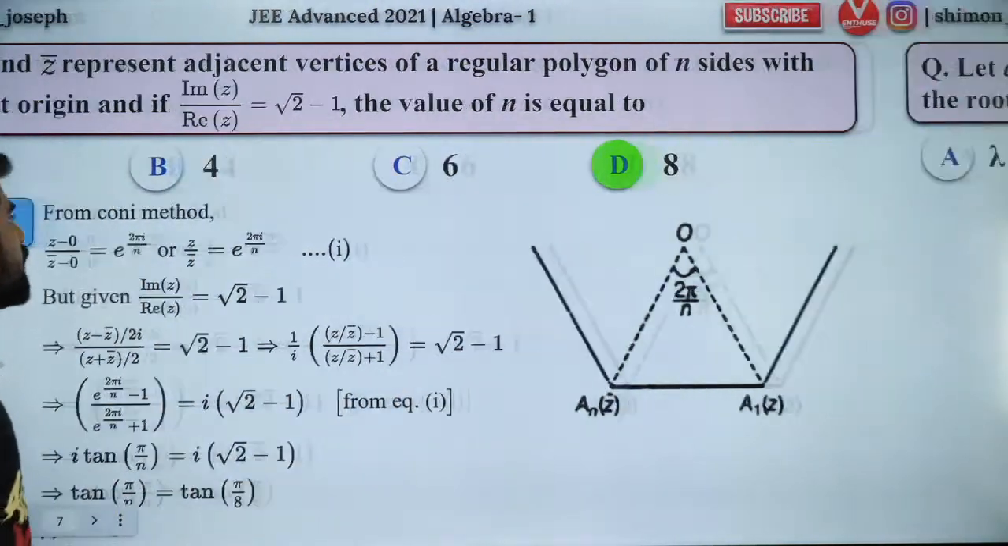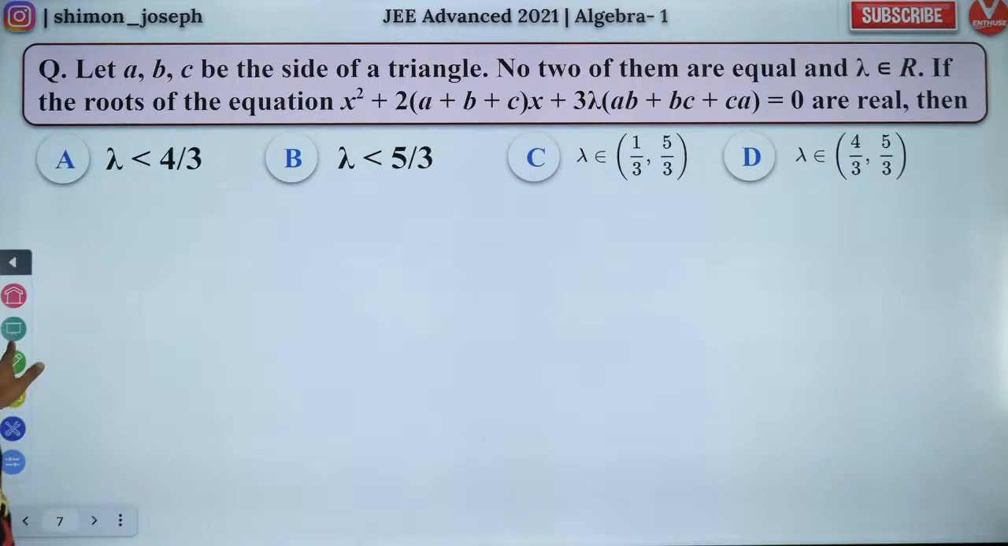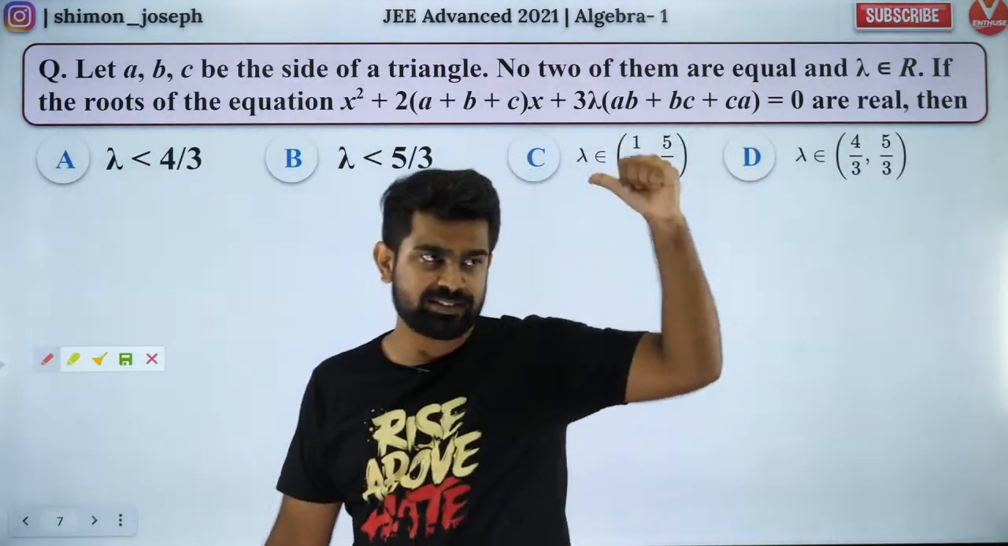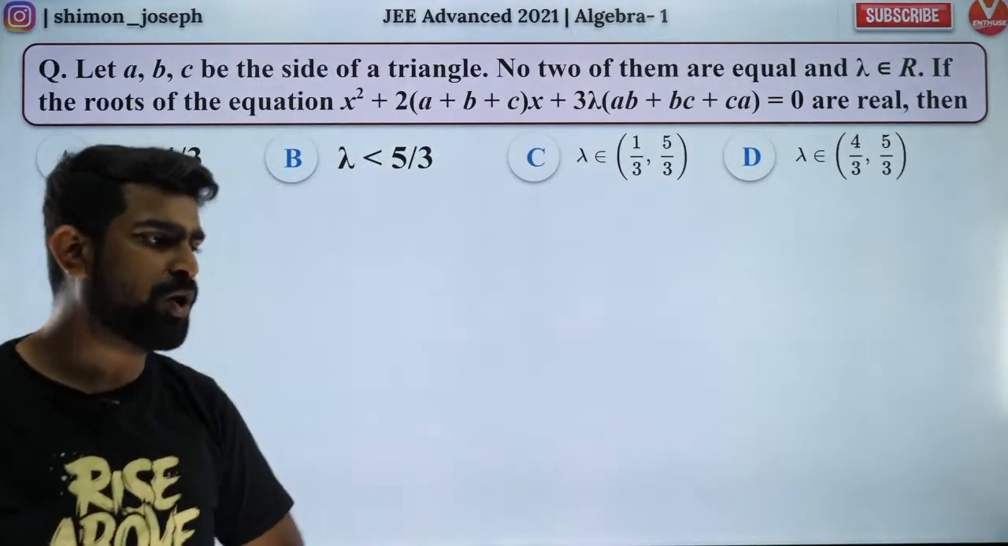Okay, fantastic. So here we go, people. The second question. This is again a brilliant question. Please try to solve it. Let's see how many of you can solve it.